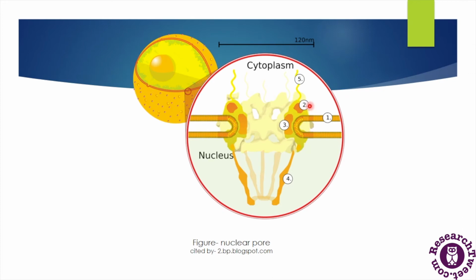So this is the diagram of the nuclear envelope or nuclear pore. In this diagram we can see the detailed structure of the nuclear pore. So we know that the nuclear envelope has the nuclear membrane, and its surface has different pores which are called nuclear pores. And at the margin of these pores, the outer and inner nuclear membranes are continuous. Here we can see the nuclear membranes. It is the inner membrane and it is the outer membrane of the nucleus, and this space is called the